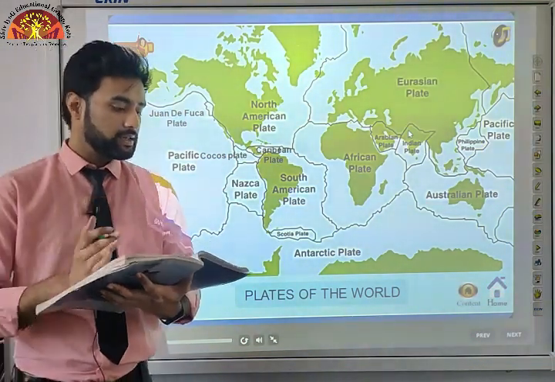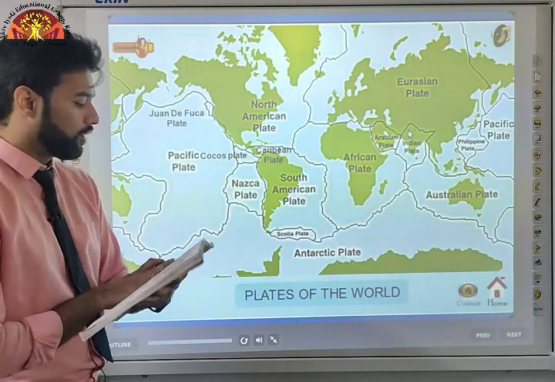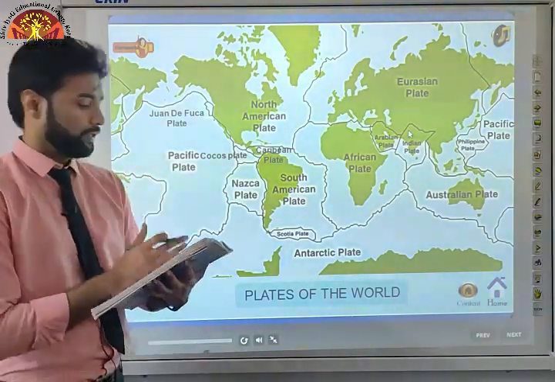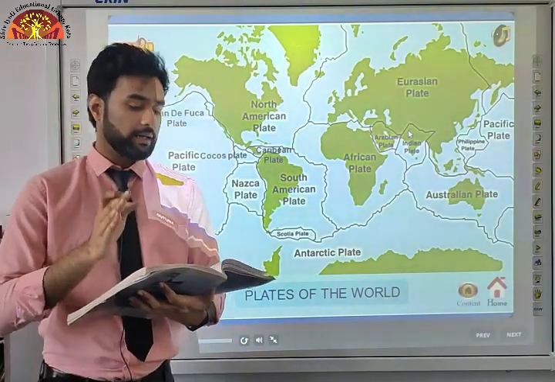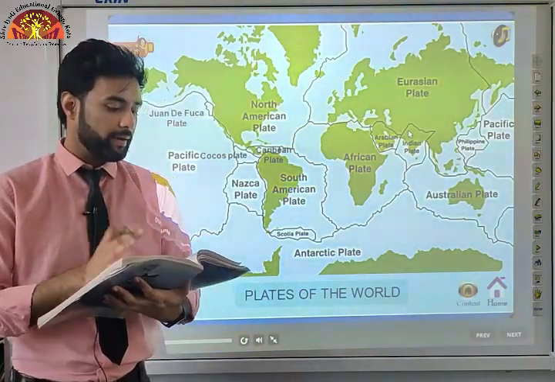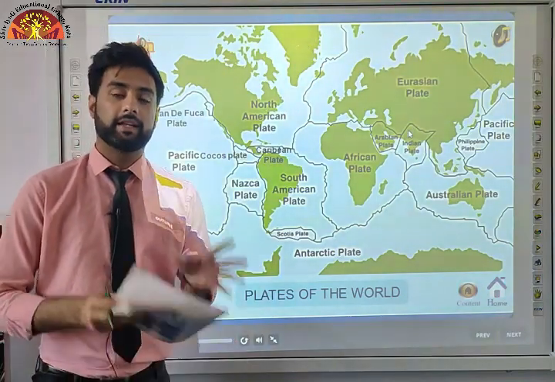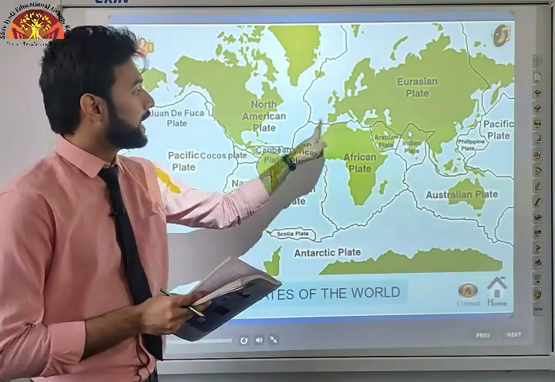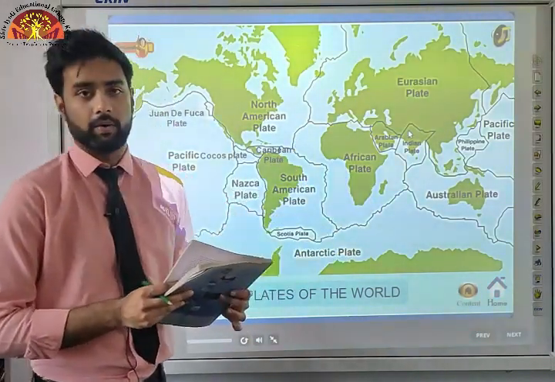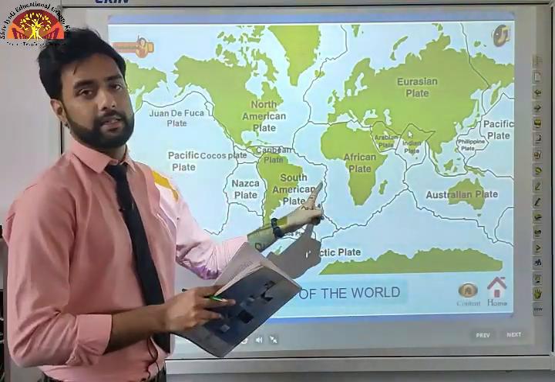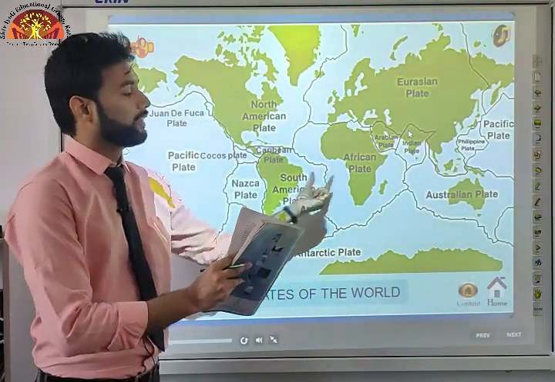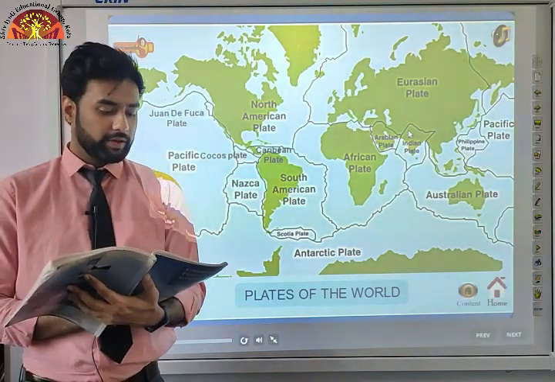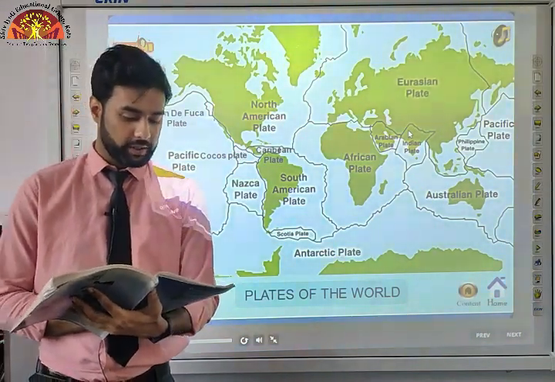These plates have been constantly moving over the globe throughout the history of the Earth. Now we have found out that these plates were always moving. It is not the continent that moves, as believed by Wegener. Continents are part of a plate, and what moves is the plate. It is not just the continents which are moving, it is the entire plate on which they are resting. The continents don't move, the plate does. When the plate moves, the continent goes along with it. Without exception, they have moved in the geological past and shall continue to move in the future as well.